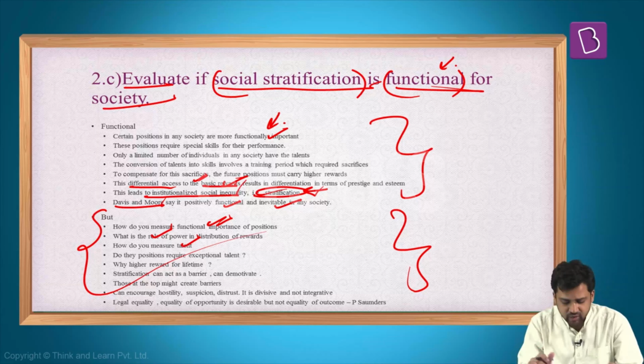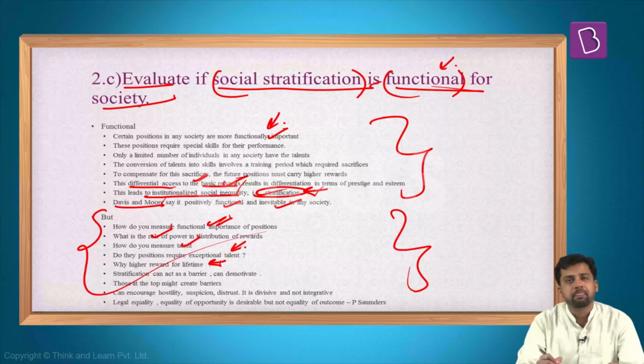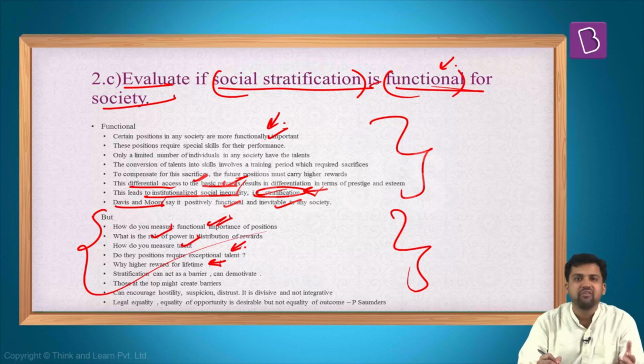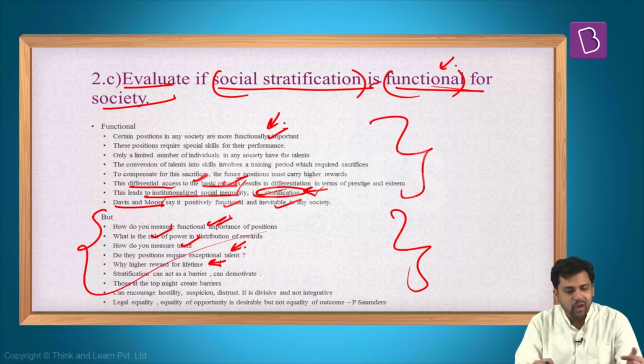Then, how do you measure talent? Is there any way to measure talent? Also, whether all these functionally important roles require exceptional talent, can it not be performed by regular people? Another thing, you are getting more rewards because you have sacrificed. You have sacrificed some precious man years. But now, why should you be rewarded throughout your life?